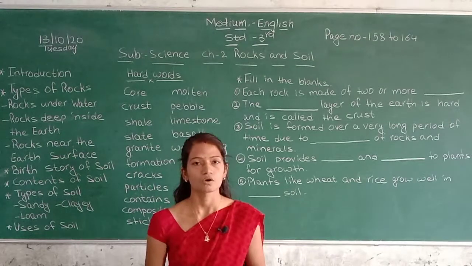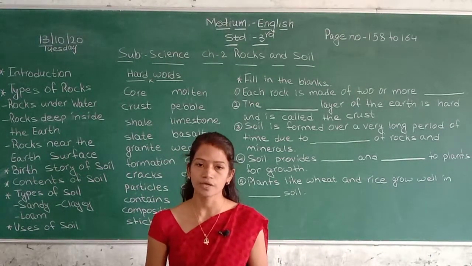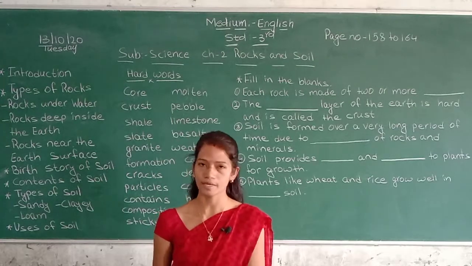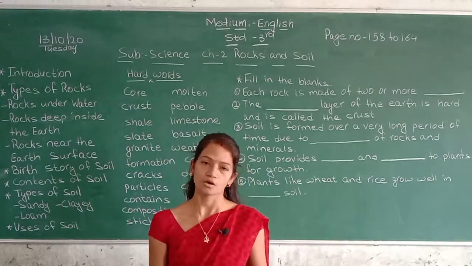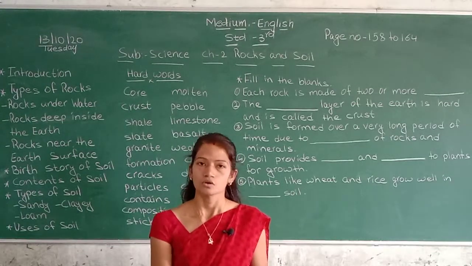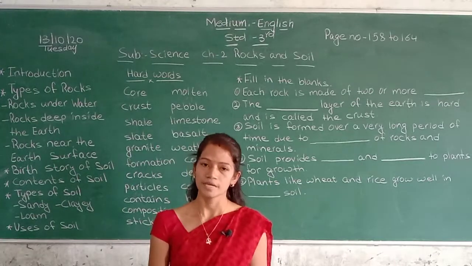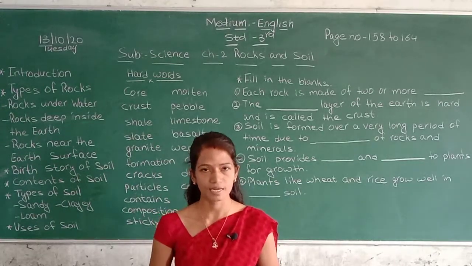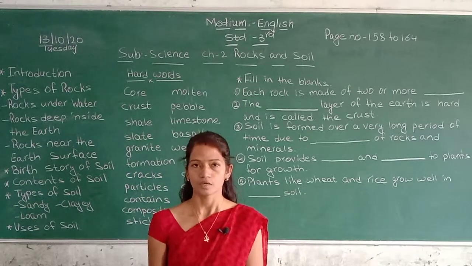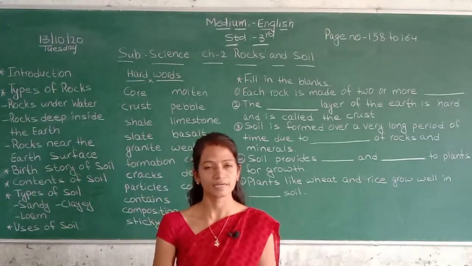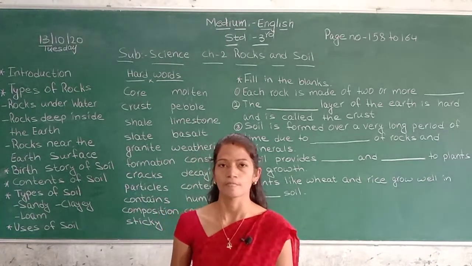Soil is formed over a long period of time due to weathering of rocks and minerals, and the process of soil formation is ongoing. Soil contains pieces of broken rocks, minerals, decaying plants and animals, and air and water. There are 3 types of soil: sandy, clayey and loam.